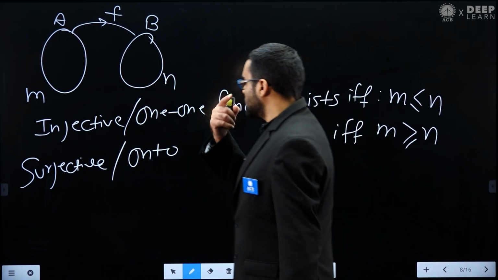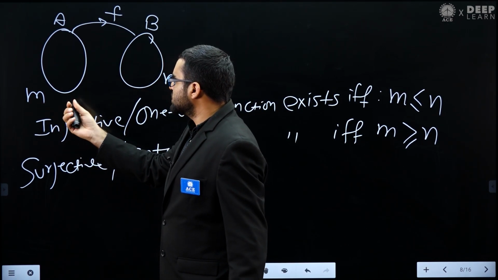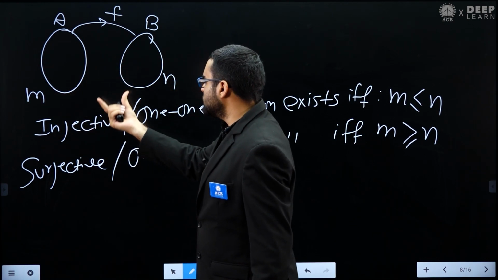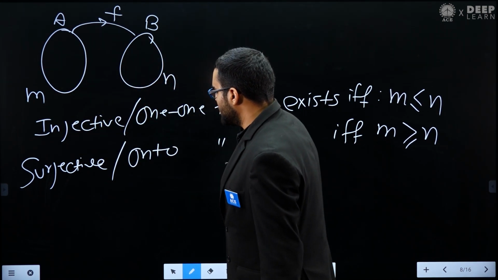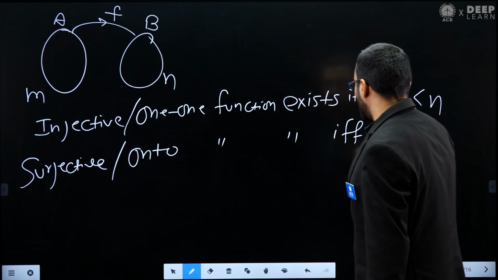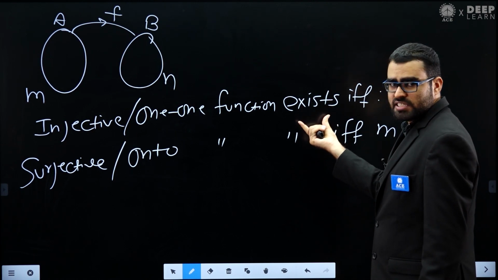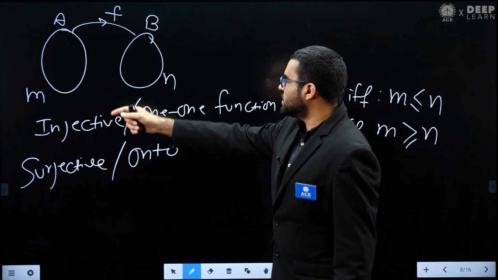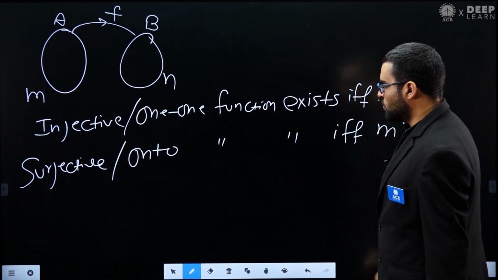Remember, existence. When the number of elements in set A is greater than or equal to the number of elements in set B, a surjective or onto function from set A to set B will be possible.